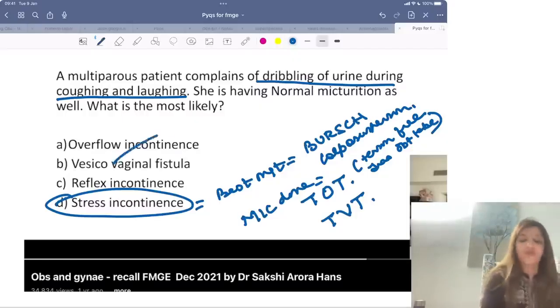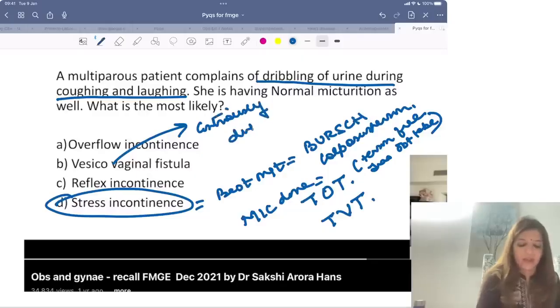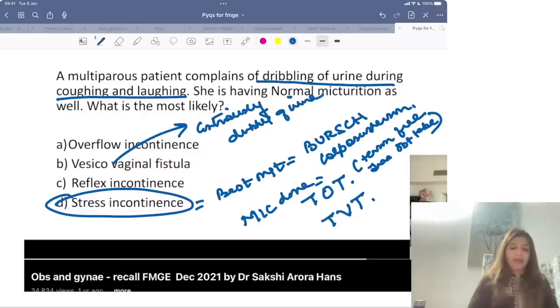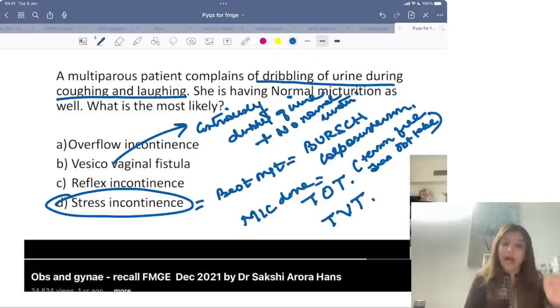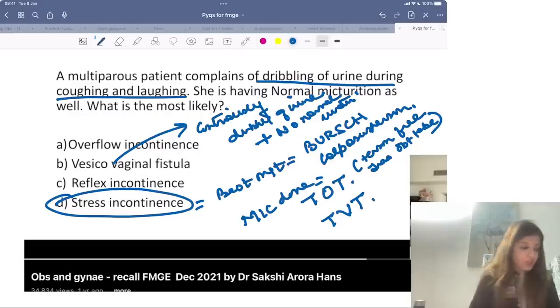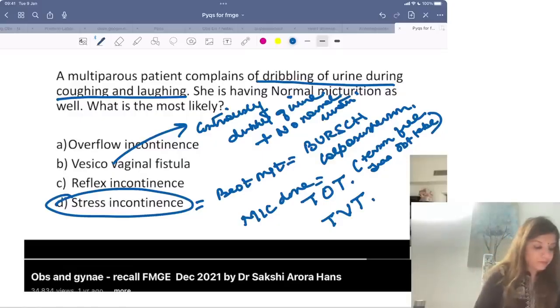Now, why it is not vesicovaginal fistula? In case of vesicovaginal fistula, the patient will complain of continuous dribbling of urine. Patient will say she has continuous dribbling of urine. So it is not related to laughing, it is not related to coughing. There is continuous dribbling of urine, plus there is no normal urination. No normal urination, right? Whereas here the patient is having dribbling only while coughing and laughing, and there is normal urination also which is present, right?